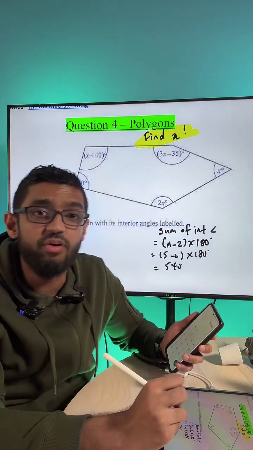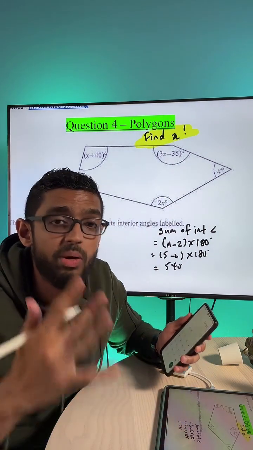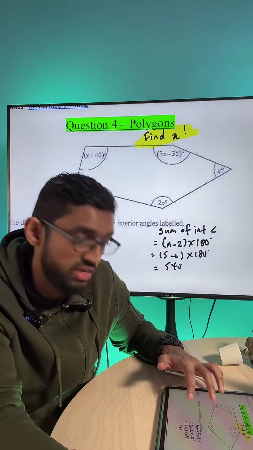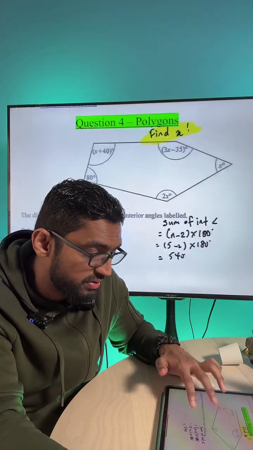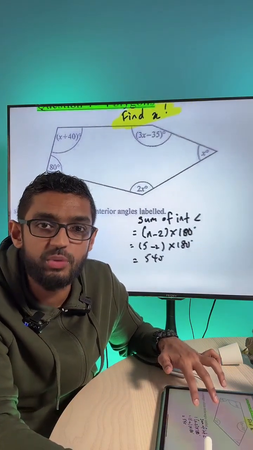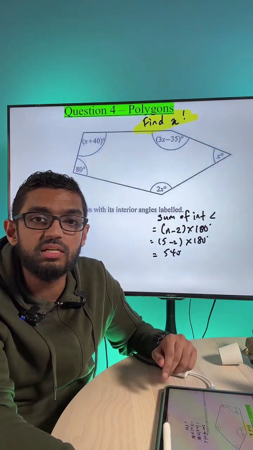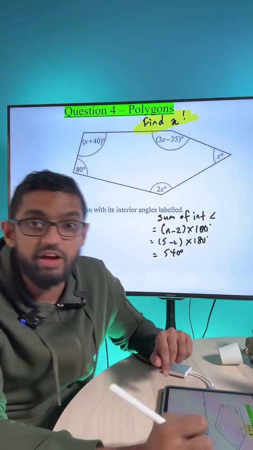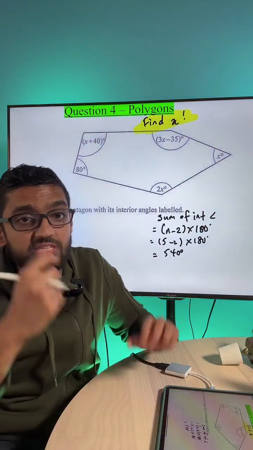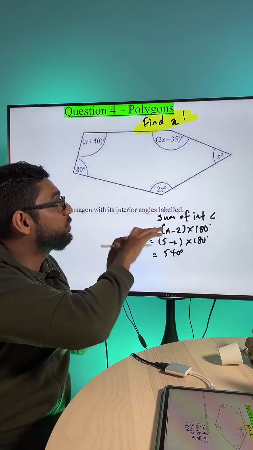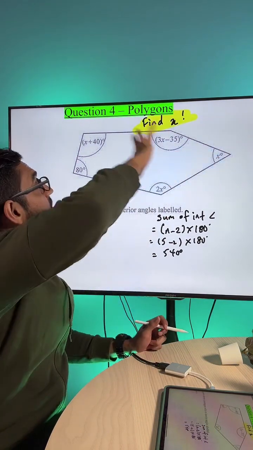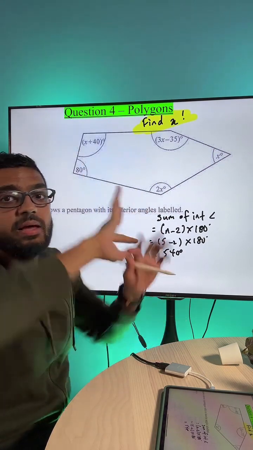In order to solve for x, you can come up with an equation. The total is 540 degrees, not 549, sorry, my handwriting sometimes. So you just add up all the angles: 2x plus 3x minus 35, plus x plus 40, plus 80.